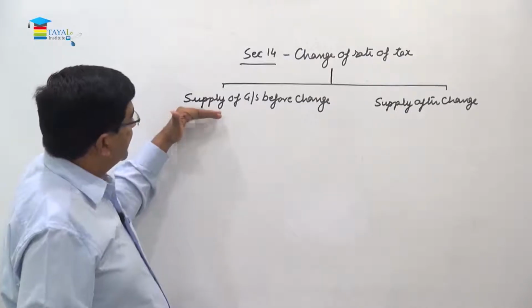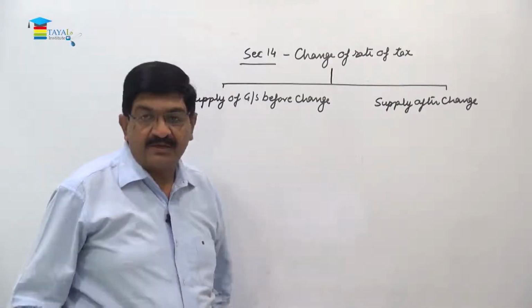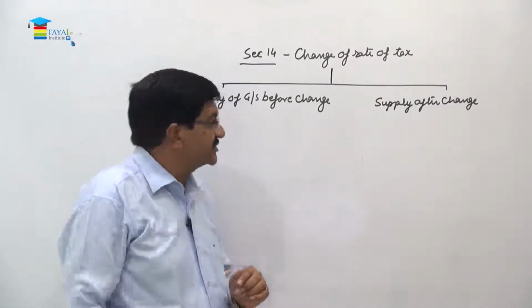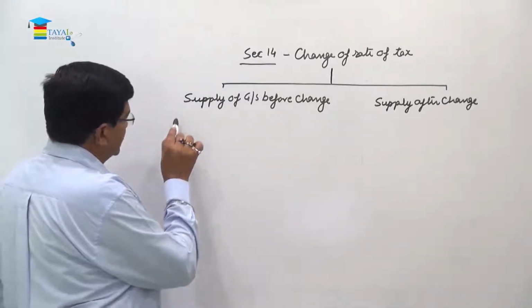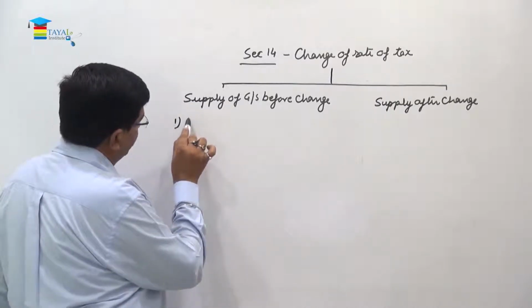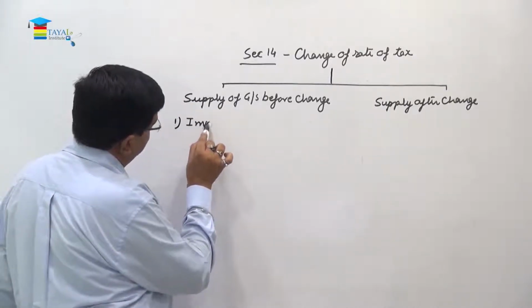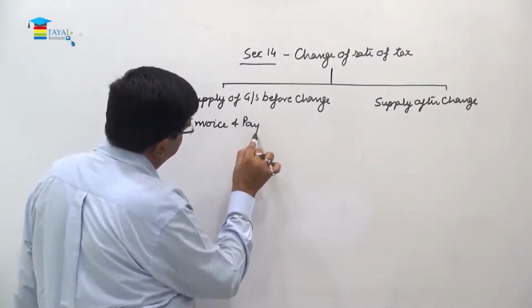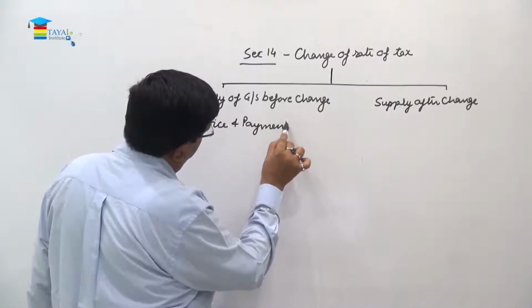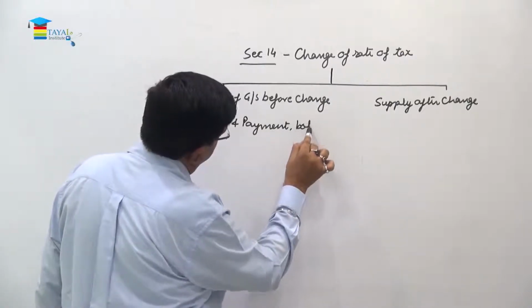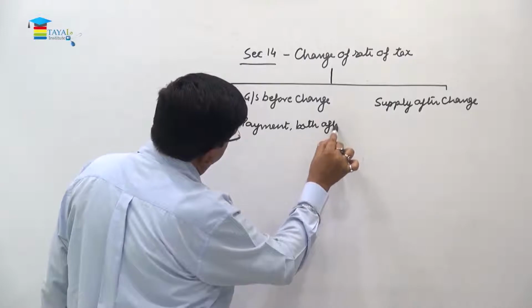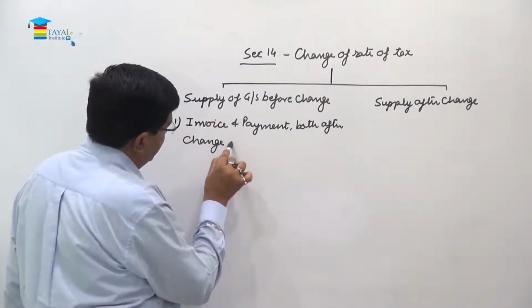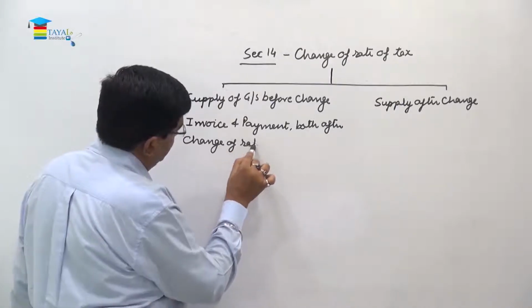Now when the supply of the goods or services has been done before the change of rate, we have three situations. This is talking about invoice and payment both after change of rate.